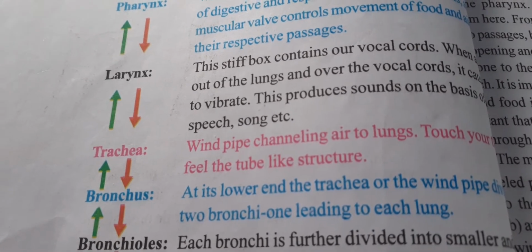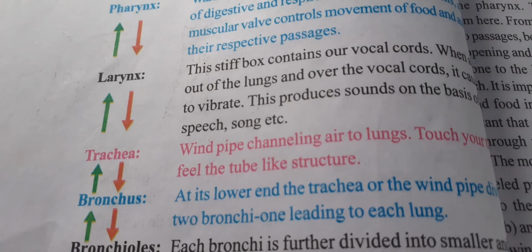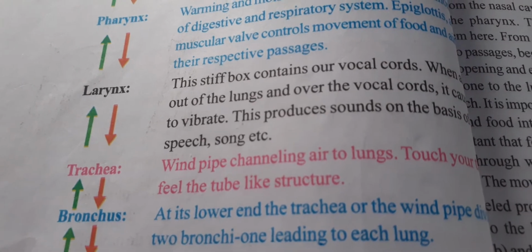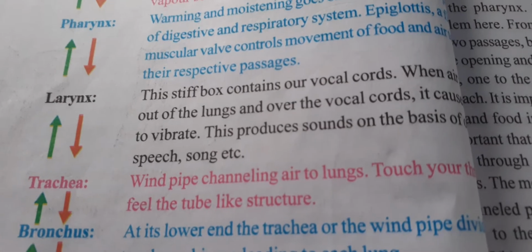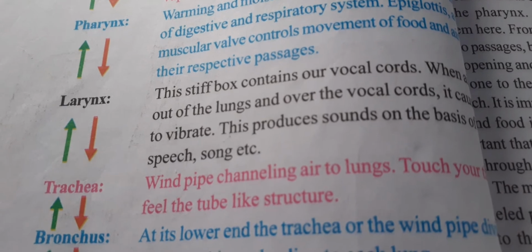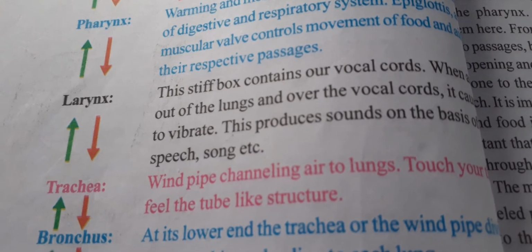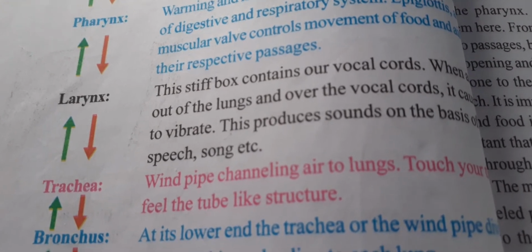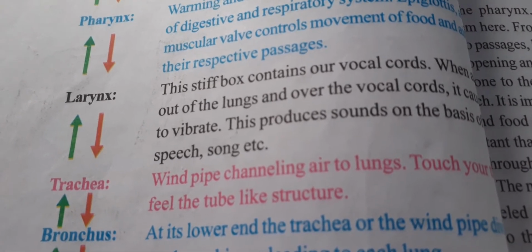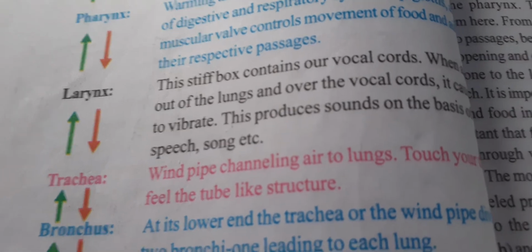After that, the trachea, a windpipe, a channel leading air to the lungs. Touch your throat and you feel a tube-like structure. So the trachea is nothing but a tube-like structure, a windpipe, present in our body.